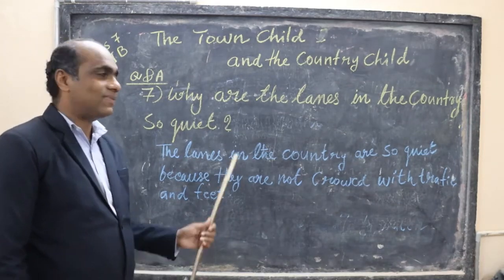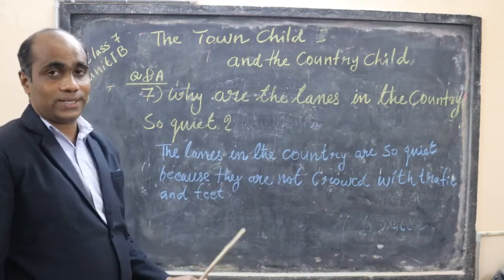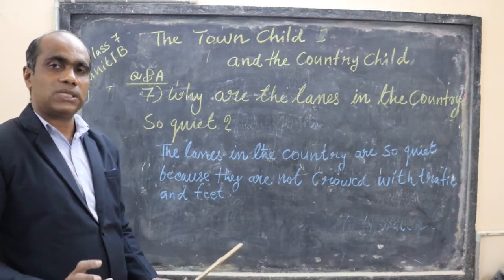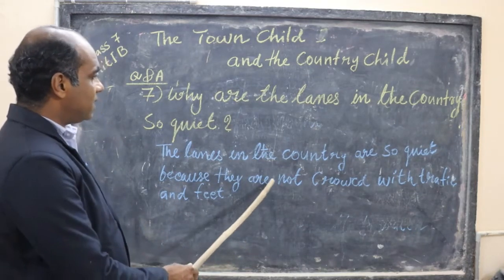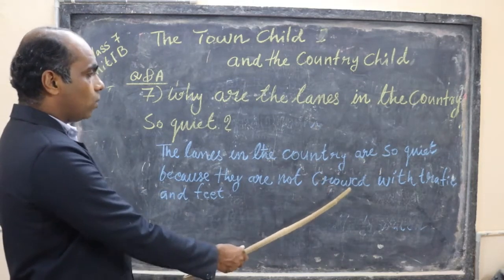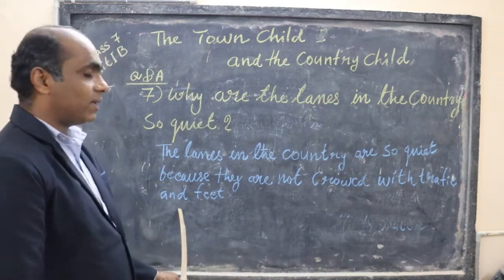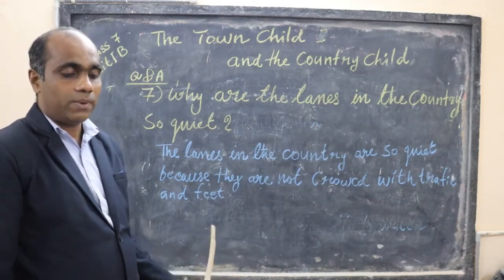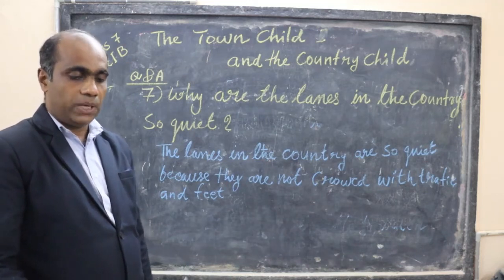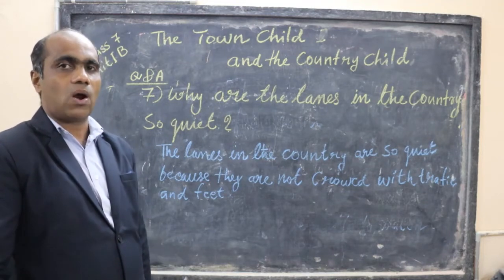Now the seventh one. Why are the lanes in the country so quiet? So why is it very calm, no sound? The lanes in the country are so quiet because they are not crowded with traffic and feet. What do you mean by the word feet? In the poem, people who walk in streets. That means people. No, a lot of people. Crowd is there.